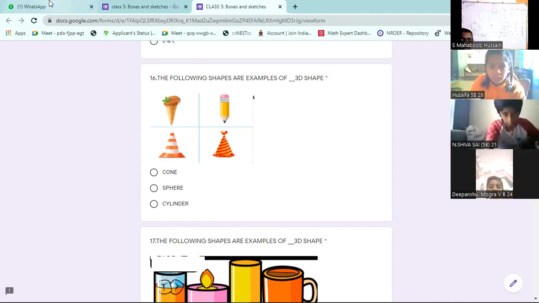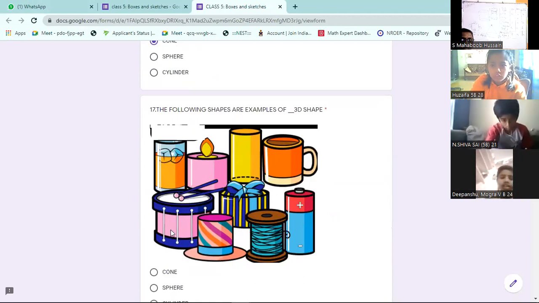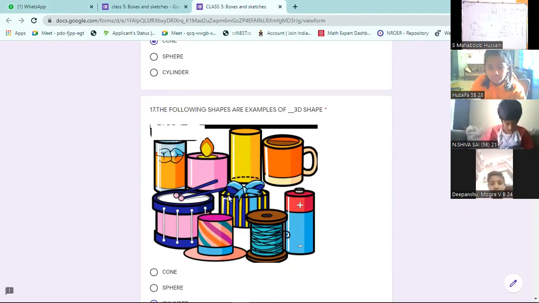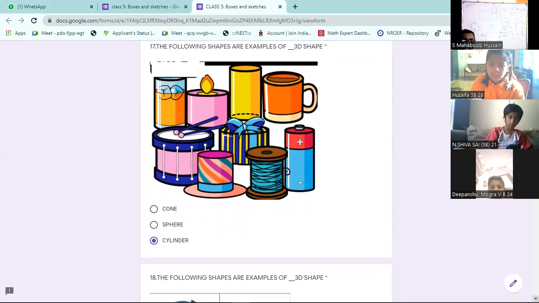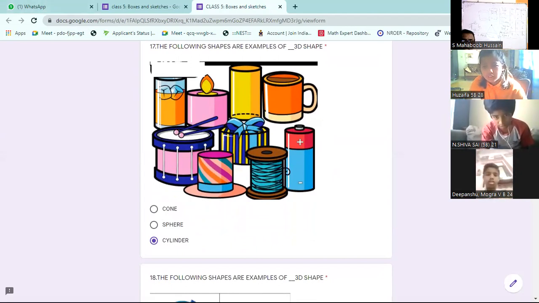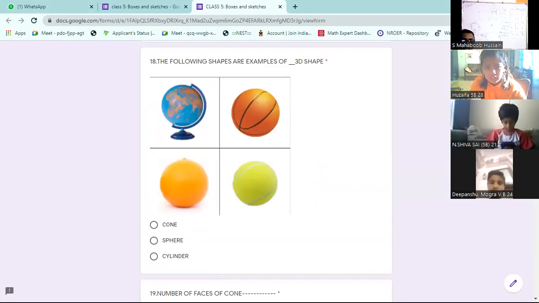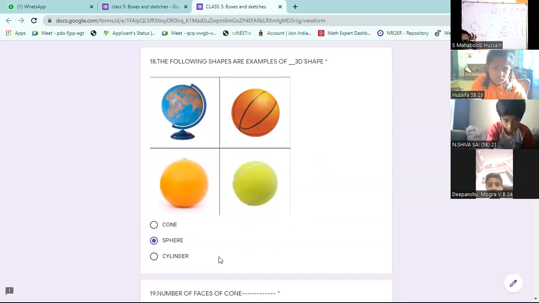Sir, 17th one is cylinder. All are cylindrical shapes. Yes, sir, 17th one. Cylinder is correct by all. All should try simultaneously with me. 18th one is sphere. Yes, sphere shape.